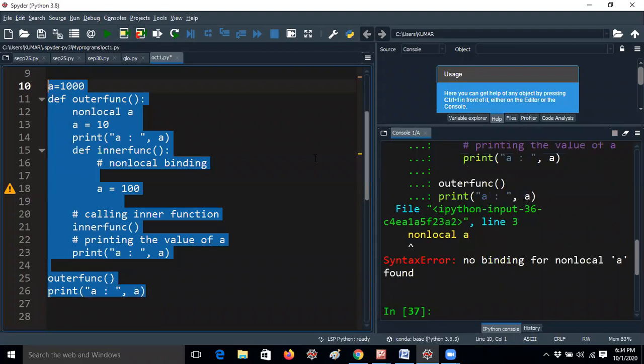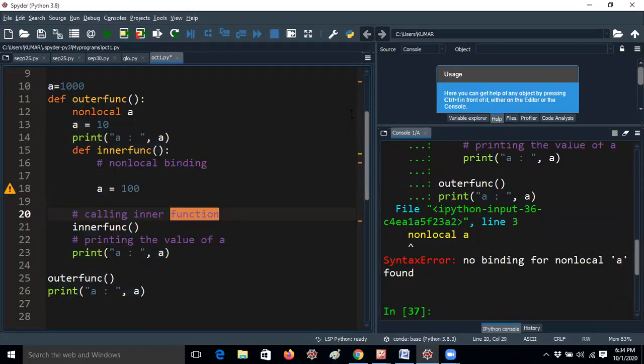So it is getting an error: no binding for non-local A. Why is it getting an error? One minute, let me check. Non-local A. Here you are not giving any value first. Here, non-local A means you are taking this value, but after the outer function it is executing directly, and you are not assigning any value before. That's the reason it is getting the error: no binding for non-local A found.